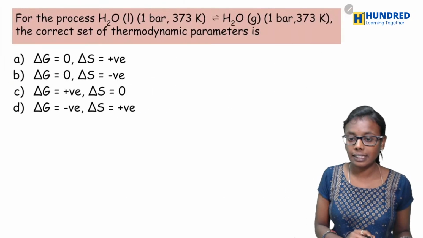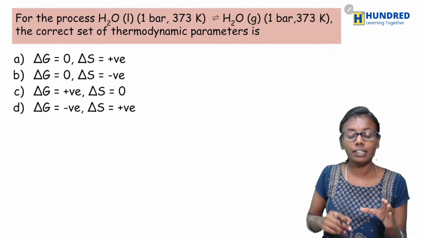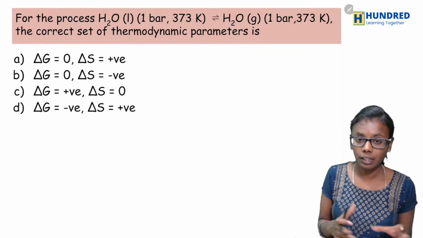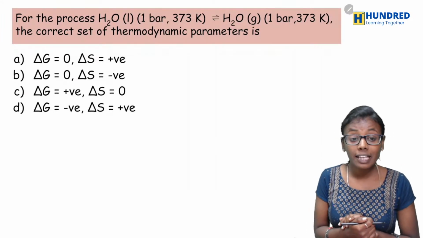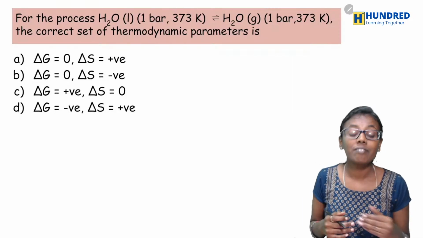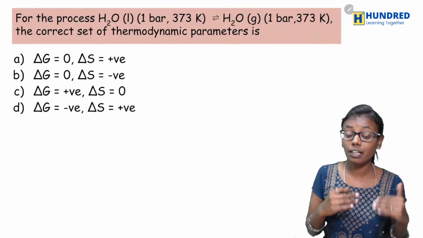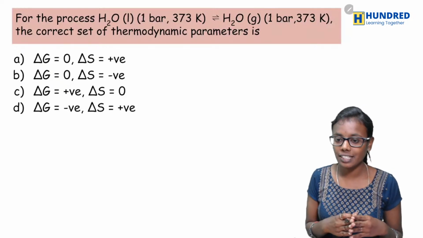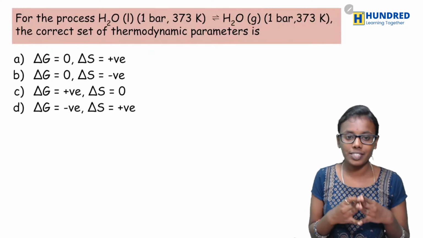Okay. Yes. And the next question is, for the process of water converted to H2O gas, that is water vapor, the correct set of thermodynamic parameters would be. What they have asked? They have asked about delta G and delta S. So they have asked about the free energy and the entropy. So which among the following would be right? Yes. So Current has given option A. Yes. Any other answer? Manikeshav, C.